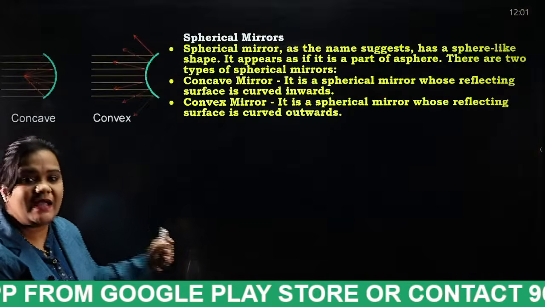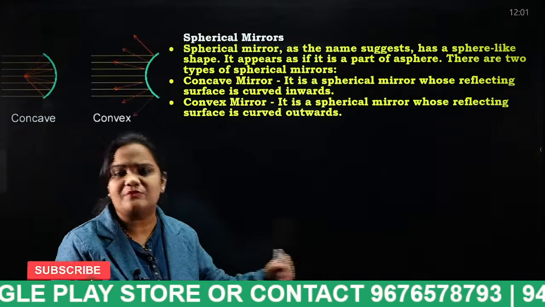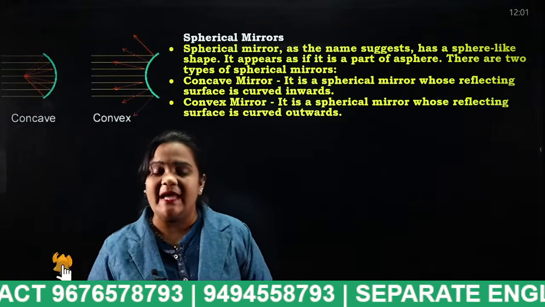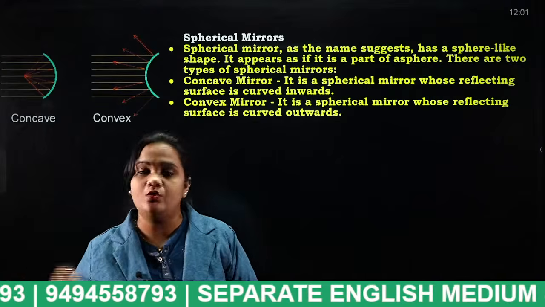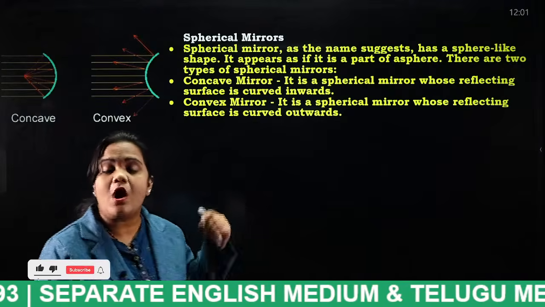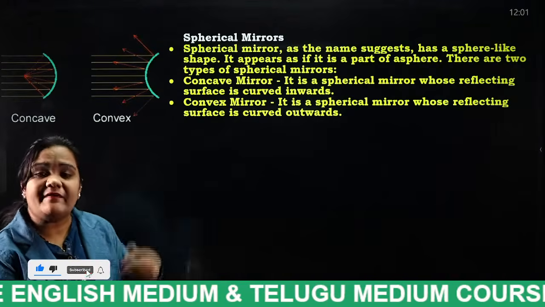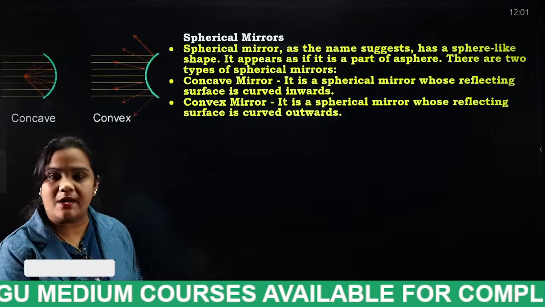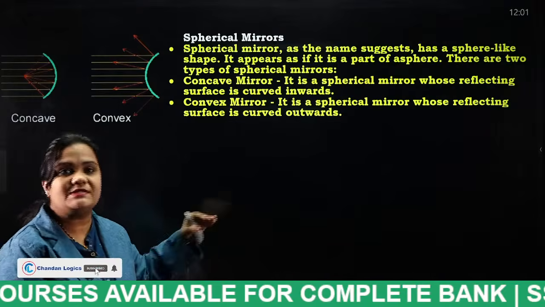Next, spherical mirror. As I told you, how many types of mirrors do we have? The first is the plane mirror and the second is the spherical mirror. In spherical mirrors, we have two more types: concave mirrors and convex mirrors. In our daily lives, we use both concave as well as convex mirrors. Now we are going to discuss those things.